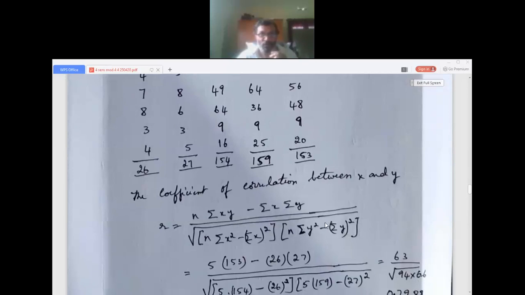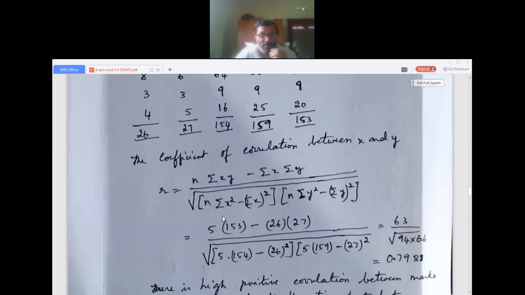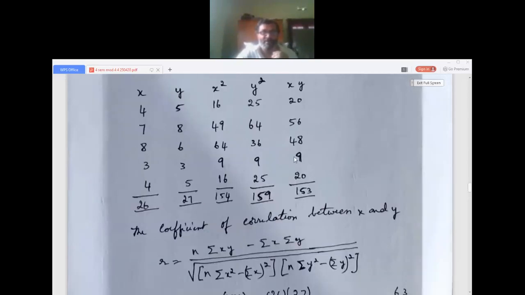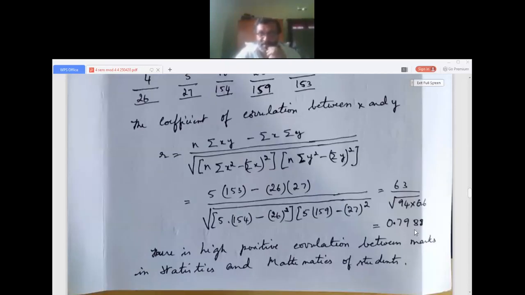Now the coefficient of correlation between x and y is given by the formula n into sigma xy minus sigma x into sigma y, divided by the formula I gave before, the square root of n into sigma x squared minus sigma x whole squared, into n into sigma y squared minus sigma y whole squared. Substitute all the values now. It's very, very direct. Substitute all the values and do the calculation, and I got the answer as 0.7988.